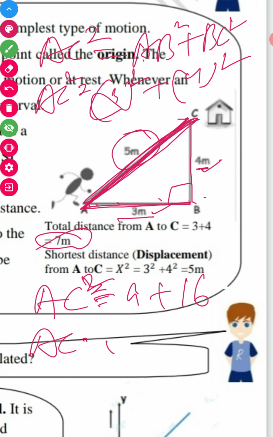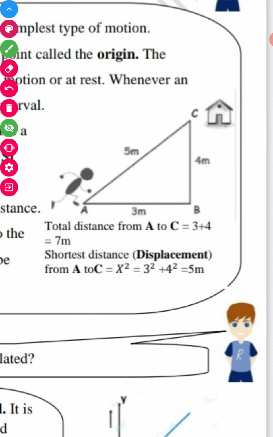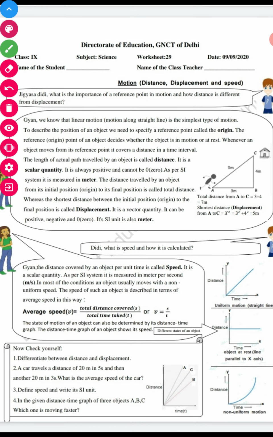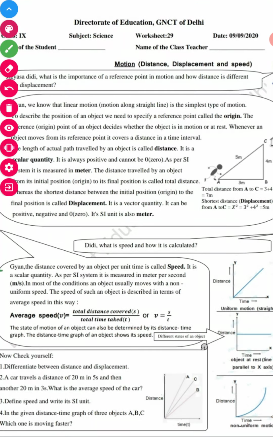Then AC square is 25. If I remove this square, it converts into root 25, and it comes out to be 5. This way we get 5 meters. So this is the shortest distance. The shortest distance covered by an object is known as its displacement. Moreover, displacement can be negative as well as zero.